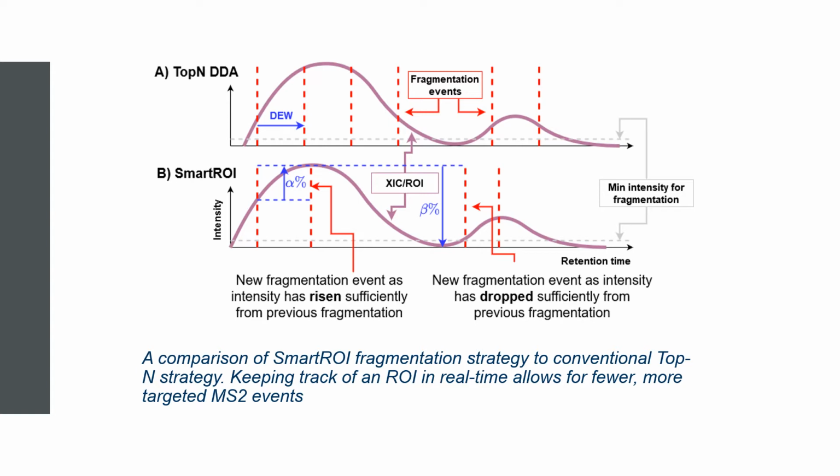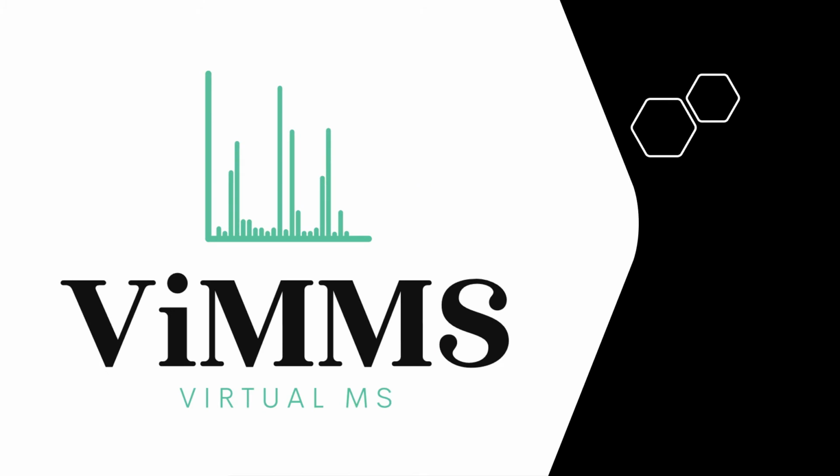In SmartROI, a region is a candidate for refragmentation if its intensity increases by alpha percent or decreases by beta percent from when it was last fragmented. Alpha ensures that we obtain spectra of a high quality, and beta enables us to fragment multiple peaks within the same region. To develop SmartROI, we propose a general framework for developing, optimizing, and testing new strategies.